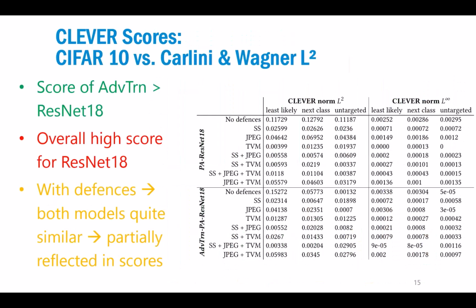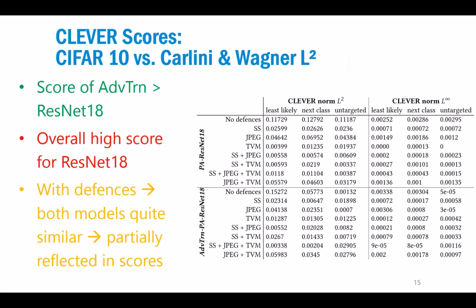And the last thing that we looked at, and this is a very big table to look at, it's described maybe a bit more in detail in the paper, but we wanted to check if there's a correlation between these scores, the CLEVER score, and the empirically measured attack success rate that we had evaluated. And there's a few settings where this actually has a value, and you can actually learn something, or you can actually make some predictions about the success rates.